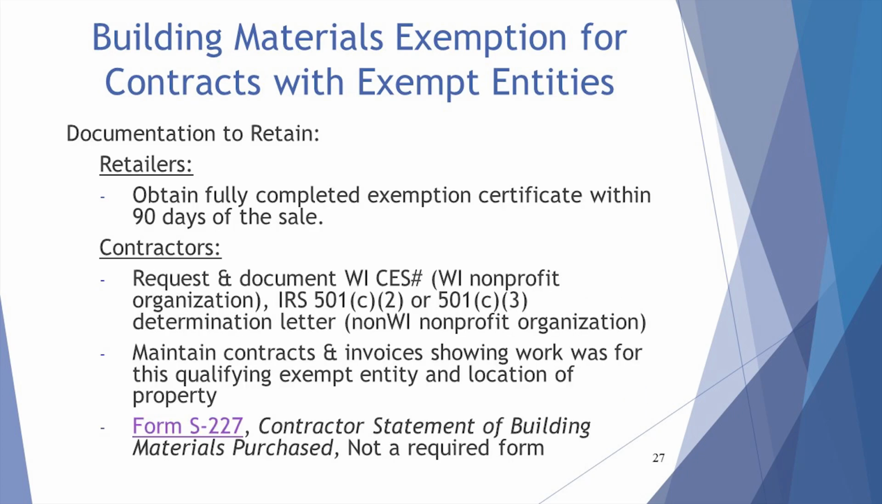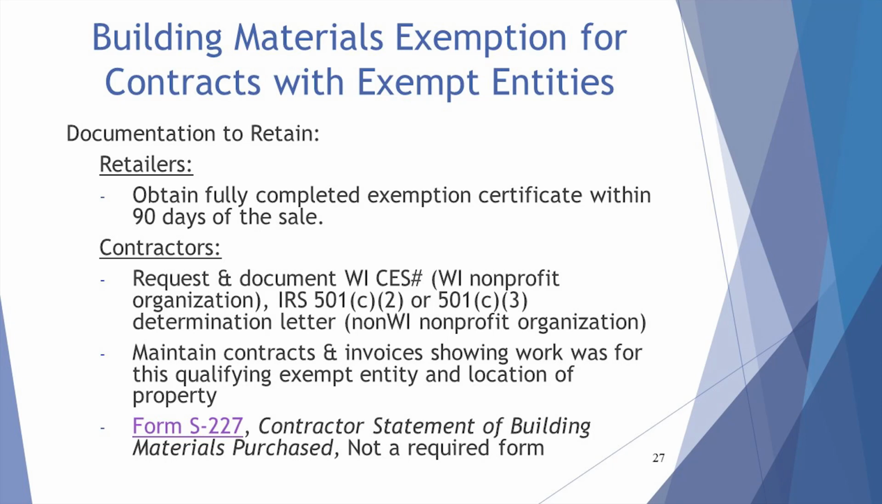A contractor must also retain the necessary documentation to validate that its purchases qualified for exemption. A retailer who sells materials simply needs to obtain a fully complete exemption certificate within 90 days of the sale to be relieved of its liability for the sales tax on the sale. If the exemption certificate is fully completed and is received within 90 days of the sale, no good faith is required, meaning the retailer does not have to try to verify if the exemption is valid.